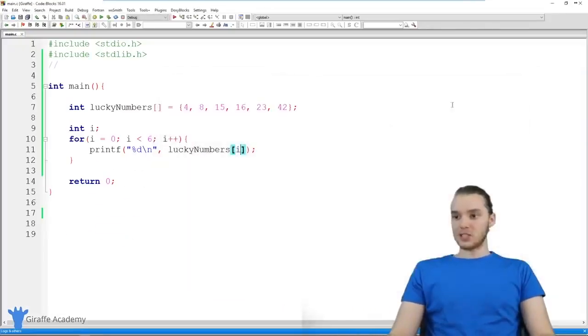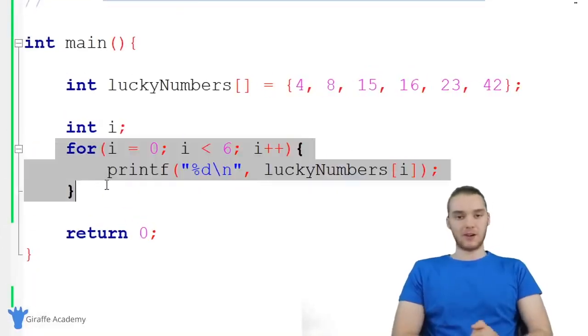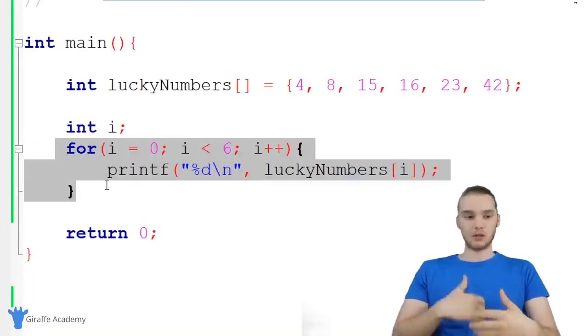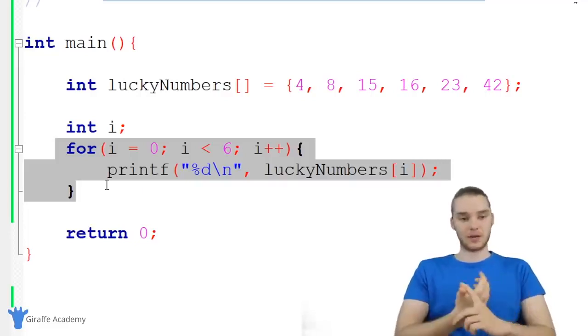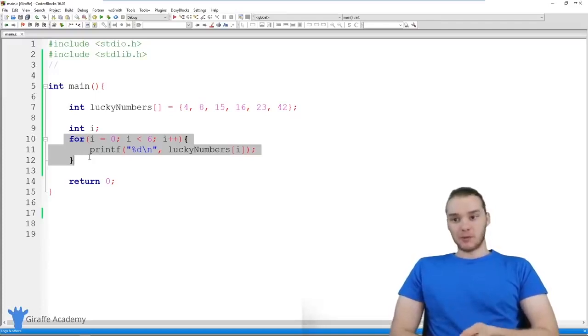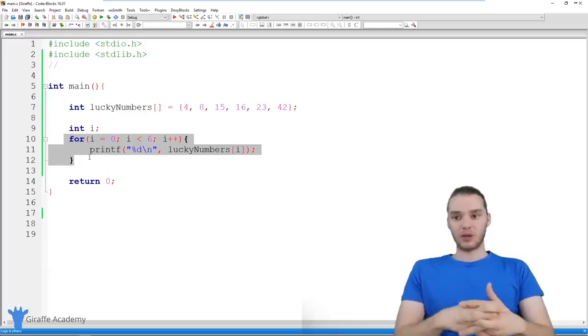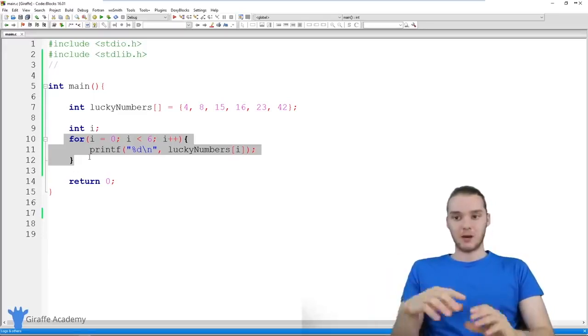There are a lot of situations where for loops are going to come in handy, but this is a very, very common situation where we want to loop through all the elements in an array and either print them out or do something to them. So that's the basics of working with for loops. And I do just want to say, anything that you do with a for loop, you could do with a while loop. I basically showed you guys how we transformed that while loop into a for loop. The thing with for loops, though, is that they're very convenient. It makes it really easy to do something like this without having to go through all the trouble of creating a while loop.